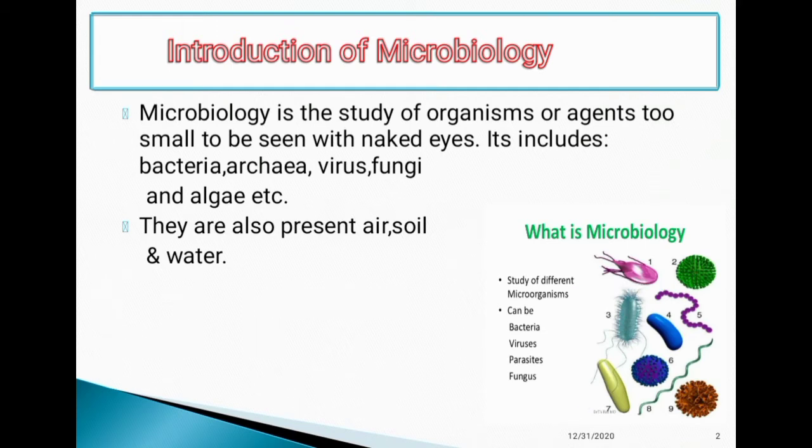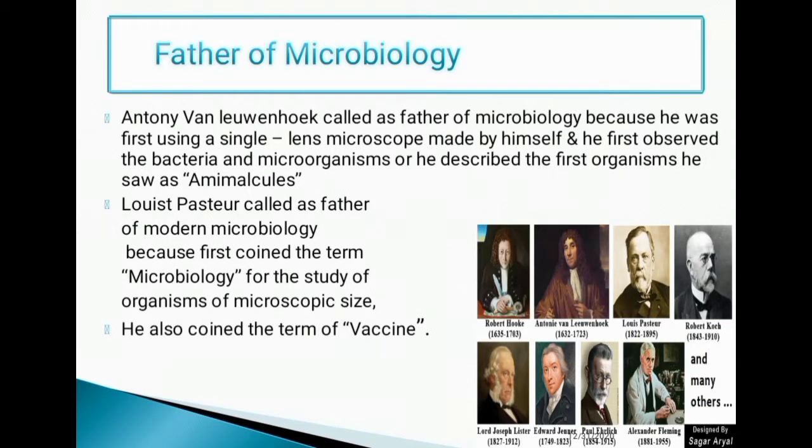And next, the father of microbiology. Anthony van Leeuwenhoek is called the father of microbiology because he first used a single lens microscope made by himself, and he first observed bacteria and microorganisms. He described the first organisms he saw as animalcules. So Anthony Leeuwenhoek, called the father of microbiology, discovered animalcules and made the single lens microscope.